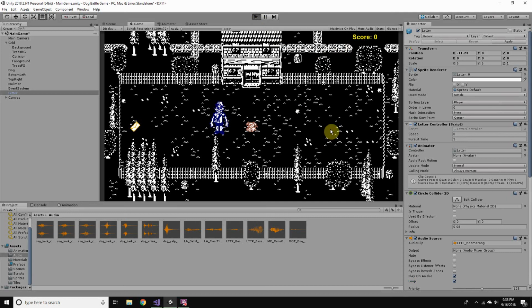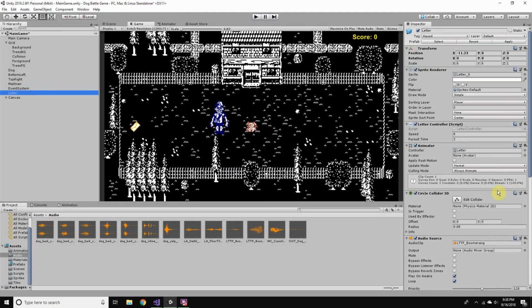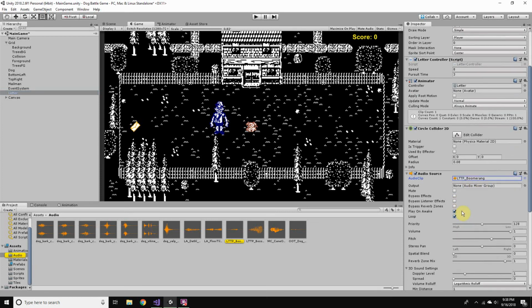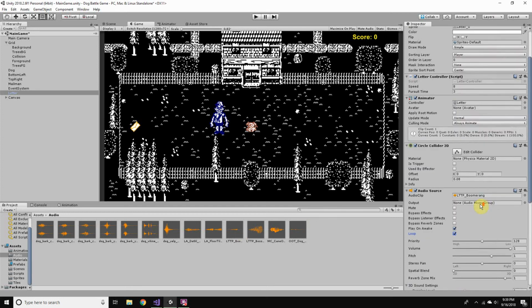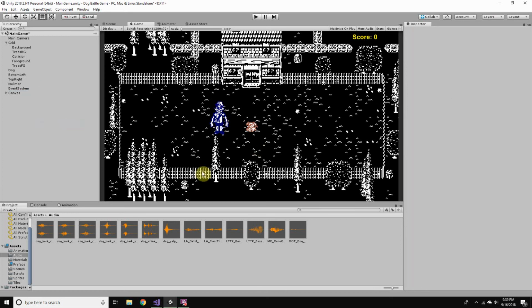We can hit play and hear the letter sort of make its noise towards us. So it's not bad. Really easy. Just add an audio source, plug in your audio clip, and make sure that play on awake and loop are both check marked, because this will play as soon as it's instantiated, and it'll continue to play when the audio clip is over. And that's it for our letter. Make sure that's applied, and we can delete it from our scene.